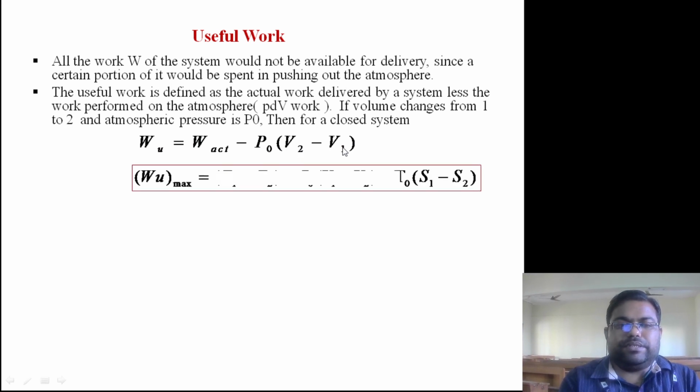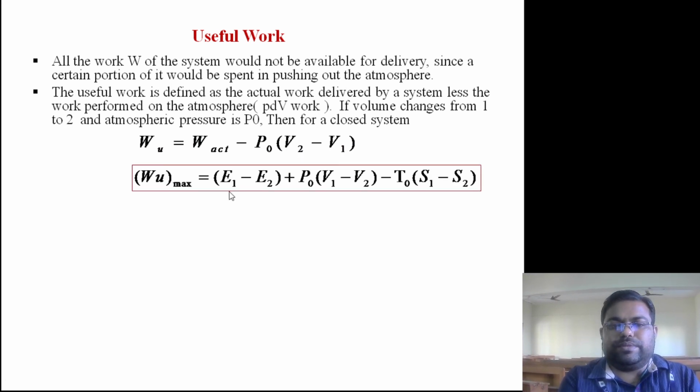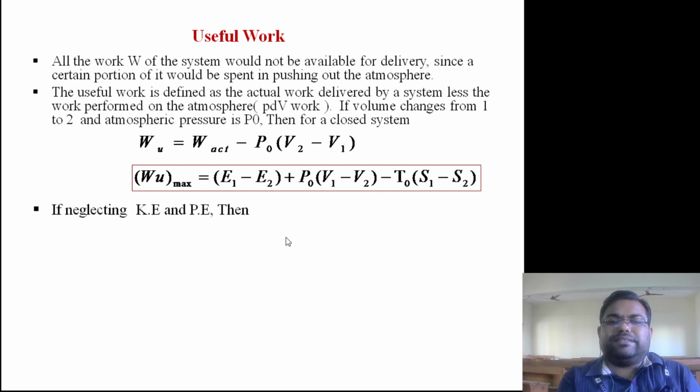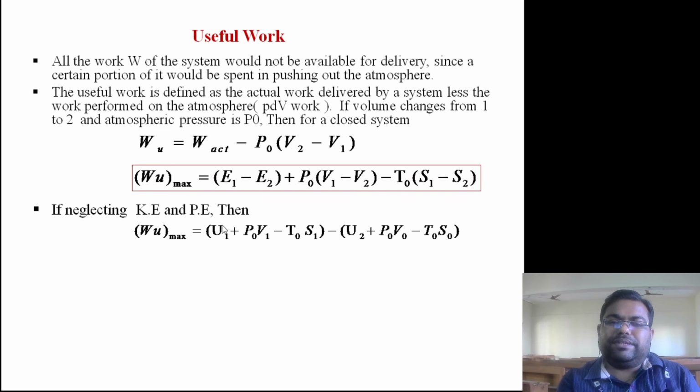minus V1. So useful work can be written in this way: E1 minus E naught plus p naught V1 minus V naught minus T naught S1 minus S naught. So if we neglect the kinetic energy and potential energy terms, we can simply write U1 plus p naught V1 minus T naught S1 minus U2 plus p naught V2 minus T naught S2, and this term is known as non-flow availability function, right?